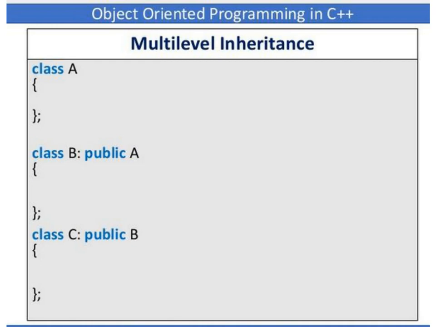Again the same syntax: colon, then visibility mode, and then your base class name, class B. So here class C inherits the properties from class B, and class B in turn inherits the properties from class A. This is the level. Consider class A as your grandfather, class B as your father, and class C as the child. Class C, the child, inherits the properties from the father, and the father in turn inherits the properties from the grandfather. This is called multi-level inheritance.